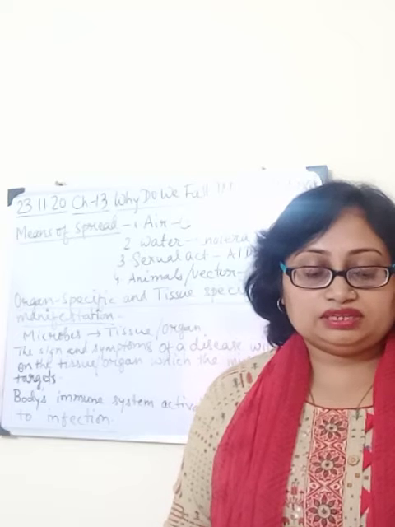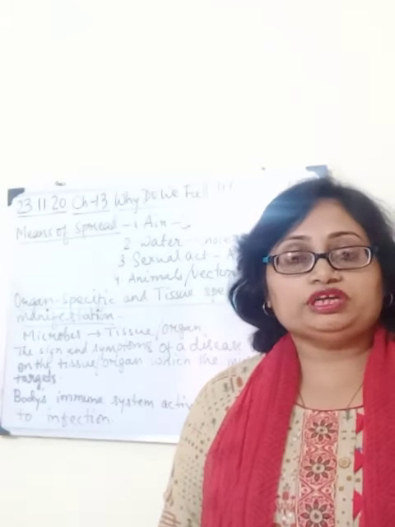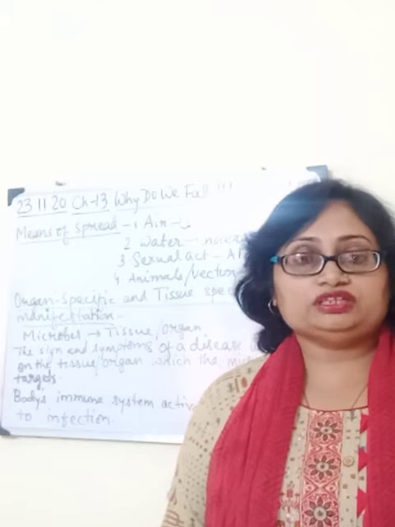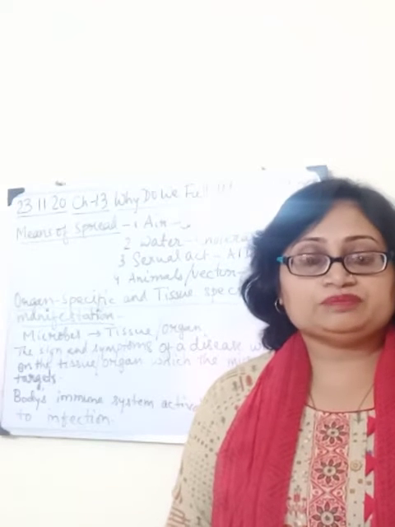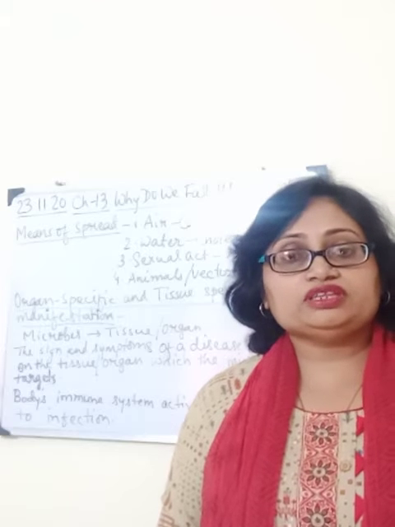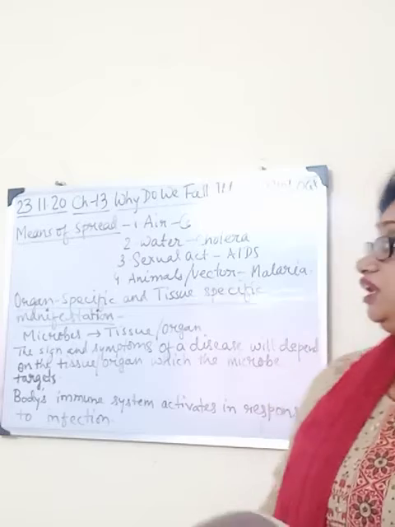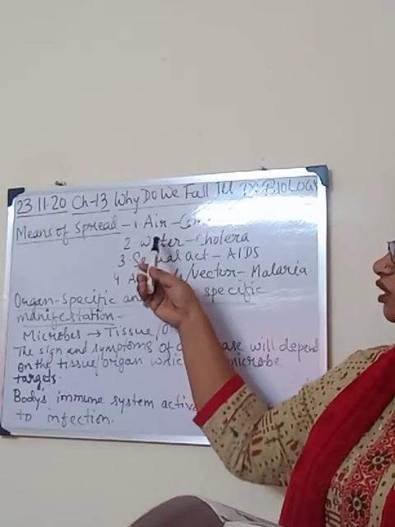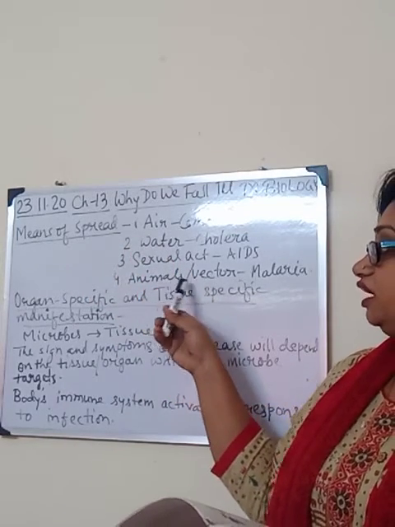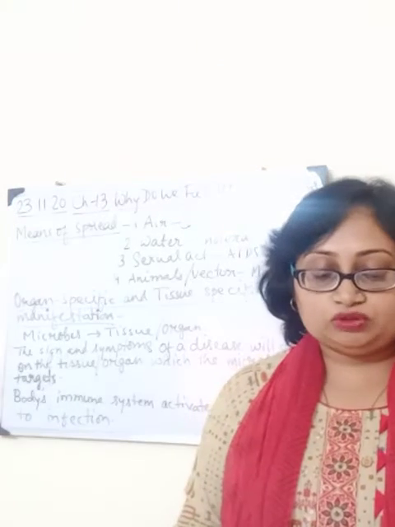So they are mainly spread through some agents which are commonly moved from one person to another person by different means. Now, as they can be spread by different means, that's why they are called communicable diseases. They are spread through the air, water, sexual act, and animals, also called vectors. So, first one is about the air.